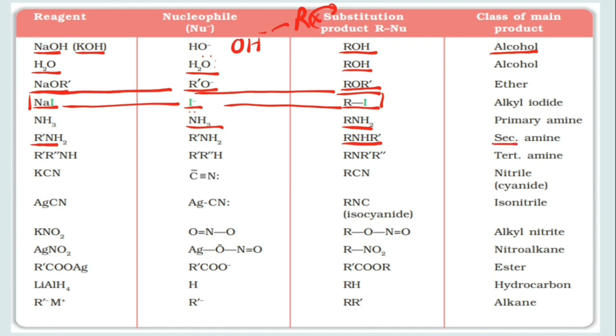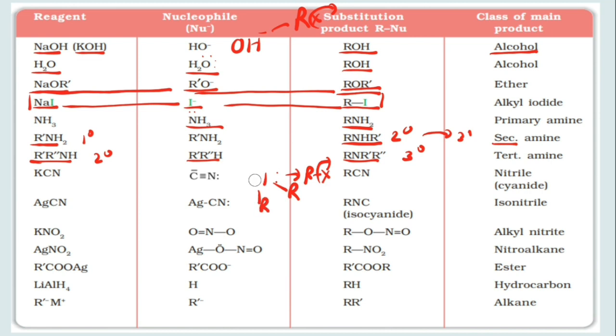So from 1 degree amine, the product will be 2 degree amine, and from 2 degree amine the product will be 3 degree amine. Here you can see this is a 2 degree amine, and after the reaction the product will be 3 degree amine, because nitrogen will attack on RX and this R group will be attached to the nitrogen.